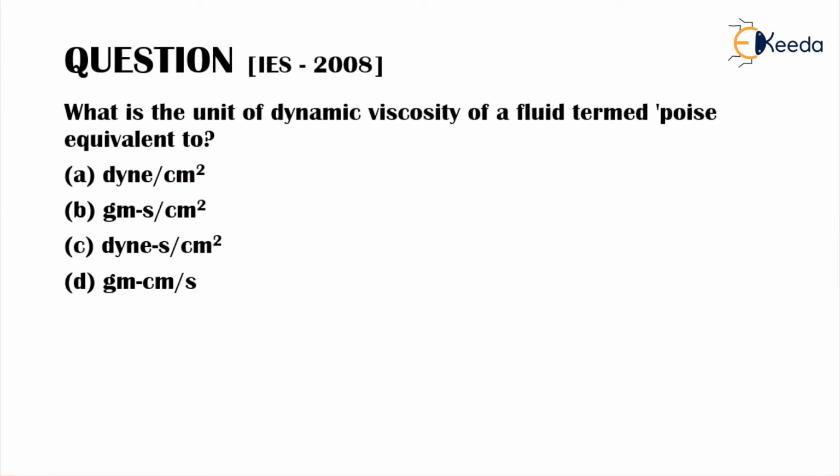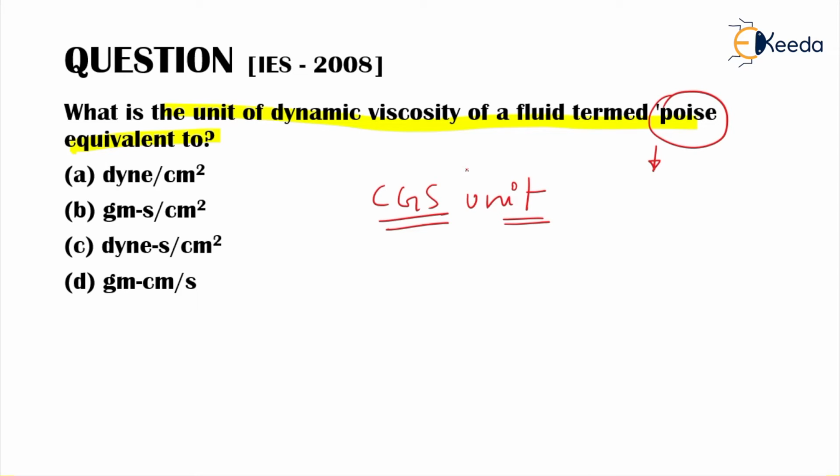Next, another problem: what is the unit of dynamic viscosity of a fluid termed poise equivalent to? So remember that the poise term is a CGS unit. Now you should keep this in mind that poise is the unit for dynamic viscosity.